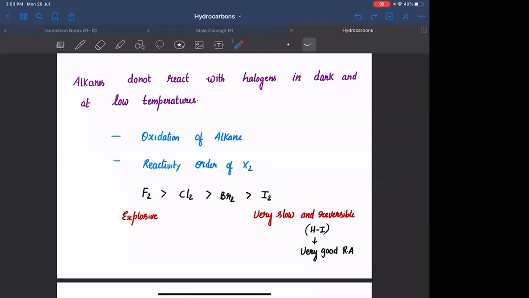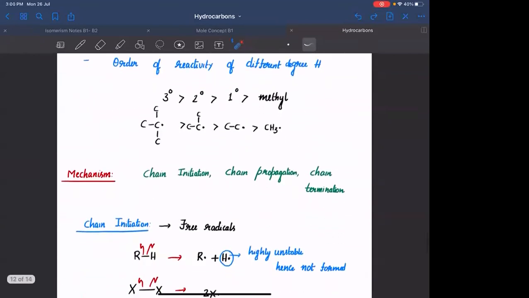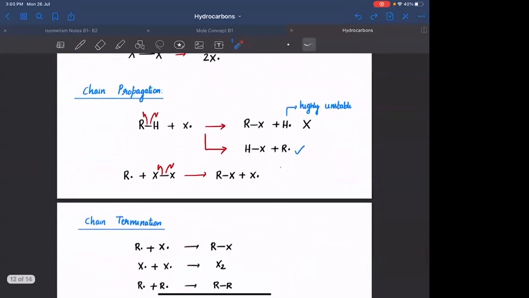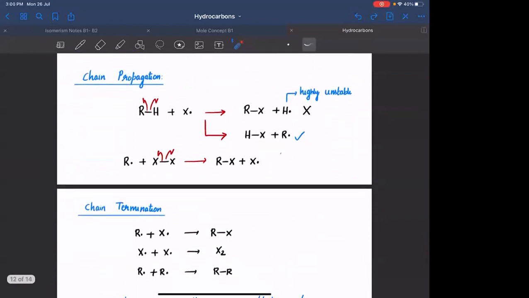Agreed? Chlorides or bromides you can form by this particular reaction, which involves chain initiation, propagation, and termination. In the initiation step, you will be forming free radicals from the neutral molecule. In the propagation step, you will be reacting a neutral molecule with a free radical to form a new free radical. Agreed? In the termination step, you will be reacting two free radicals to form a new neutral molecule. Clear hai? Okay. ठीक है.